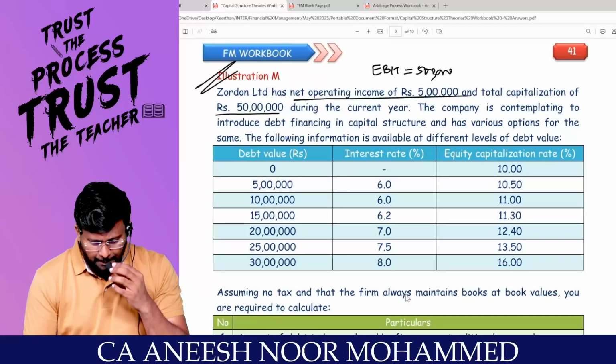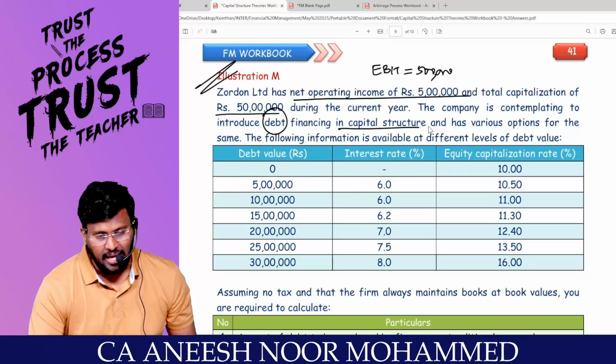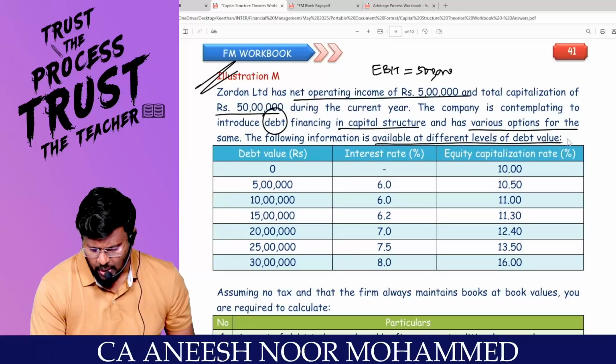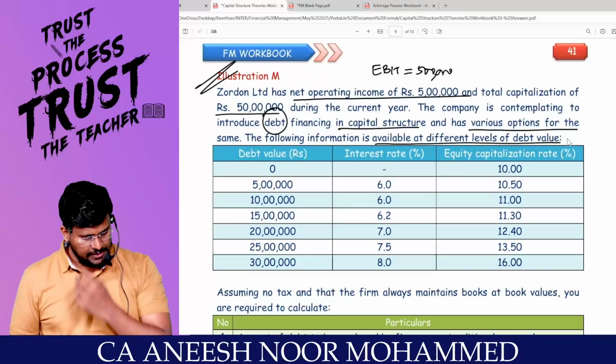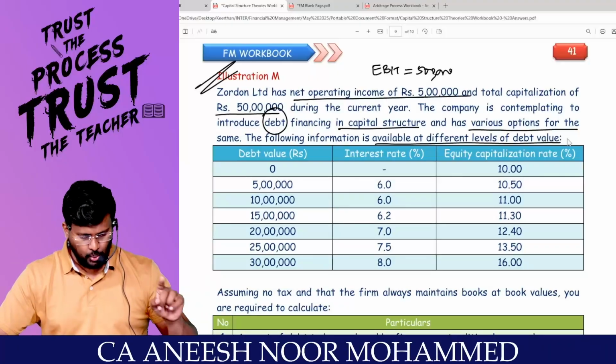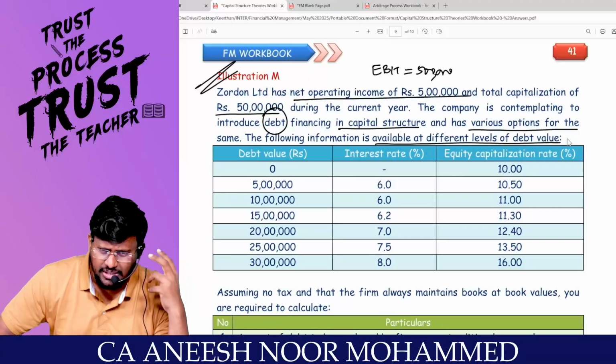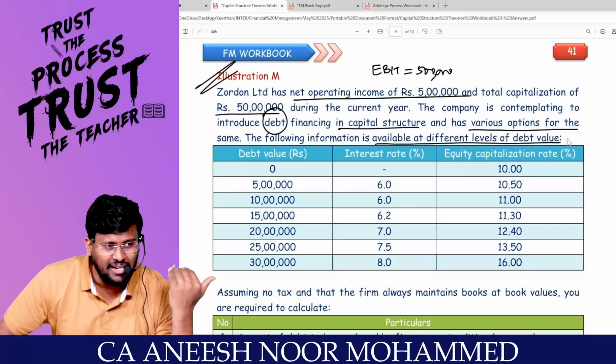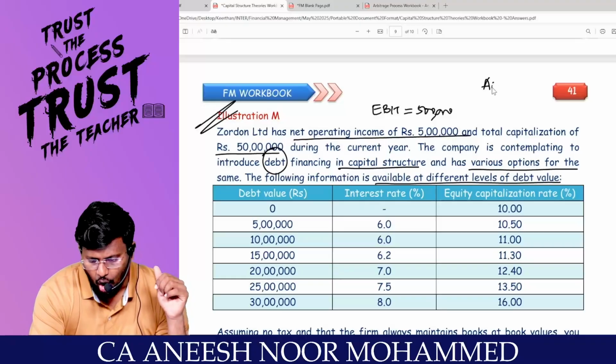During the current year, the company is contemplating to introduce debt financing in the capital structure, and various options for the same. The following information is available at different levels of debt value. If the company's net operating income is 5 lakh and capital employed is 50 lakh, and it is contemplating to introduce debt, that means now the company is an all equity company or unlevered firm.